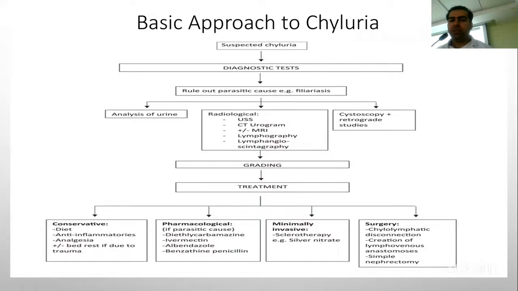Basic approach to chyluria. In case of suspected chyluria, diagnostic tests are done to rule out parasitic infection or other causes, by analysis of urine or radiological methods and cystoscopy. Then grading is done and treatment is done either by conservative method, dietary modification, or surgical and microsurgical procedures.